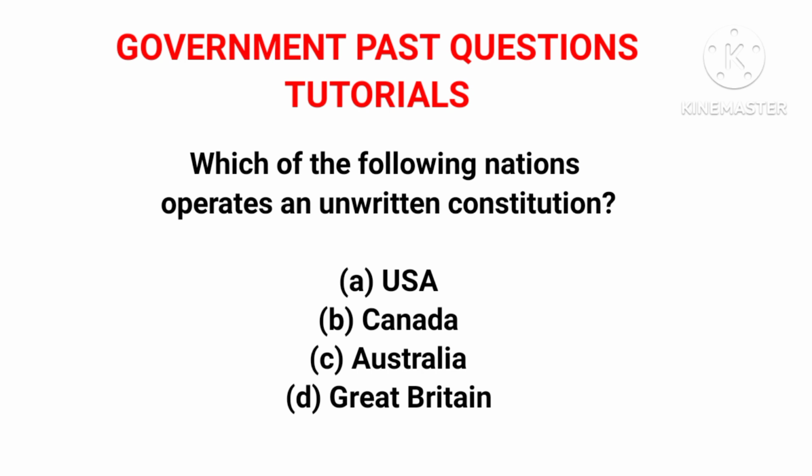There is no document that contains all the laws. Countries that operate on written constitution are New Zealand, Israel, Saudi Arabia, Canada, China, San Marino. So option B is the correct answer.